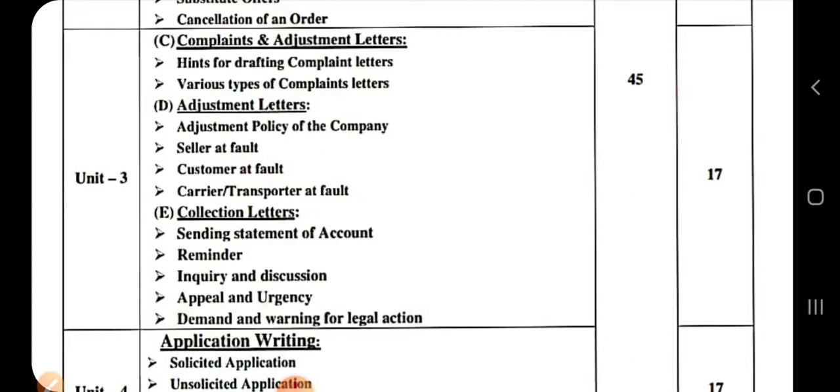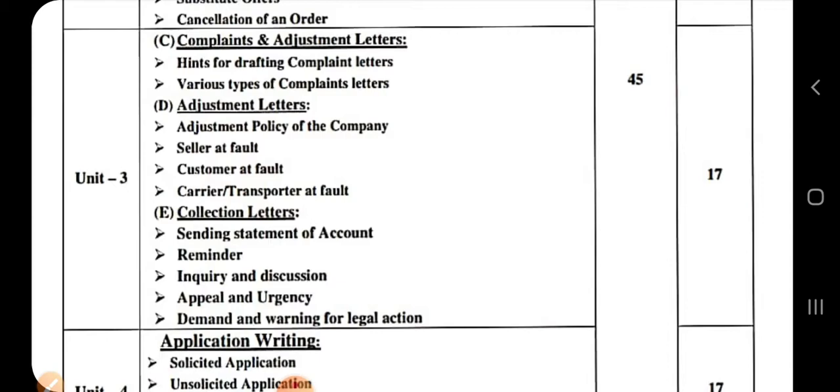Many times you take an order. After taking an order, you send the goods to the customer, and the customer delays payment for the goods that you have delivered. In that case, you will have to write collection letters. First of all, you write a letter sending the accounting statement. Sometimes you give a reminder.